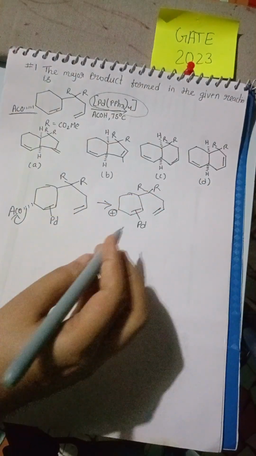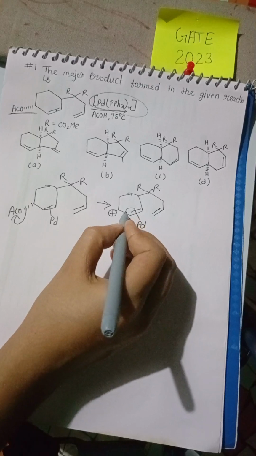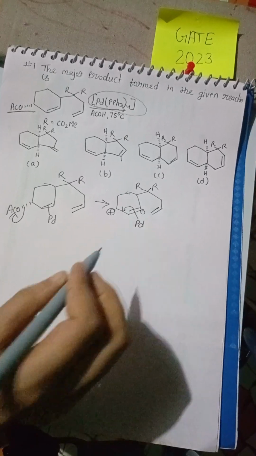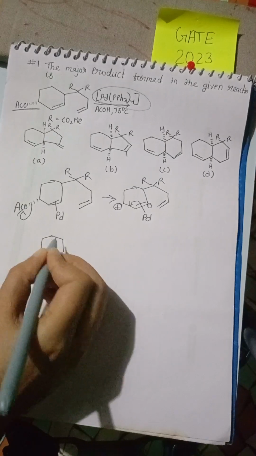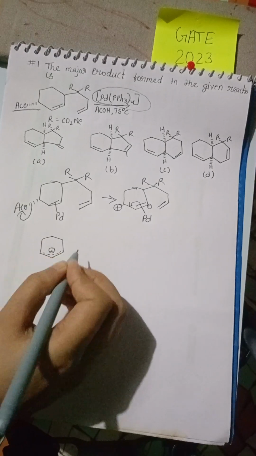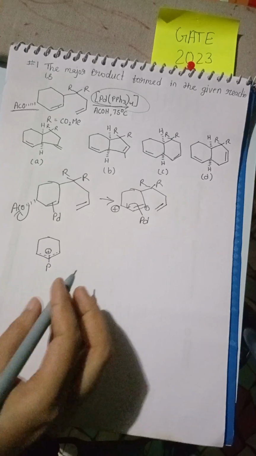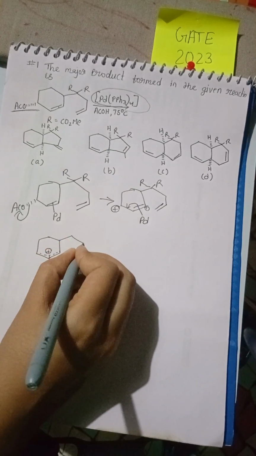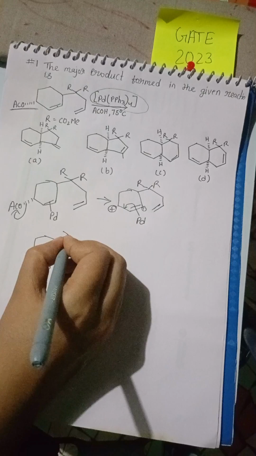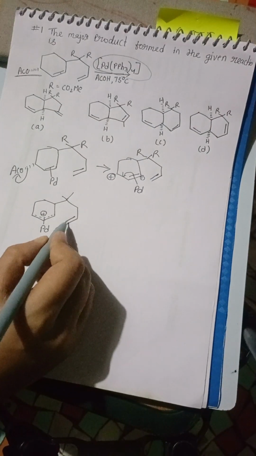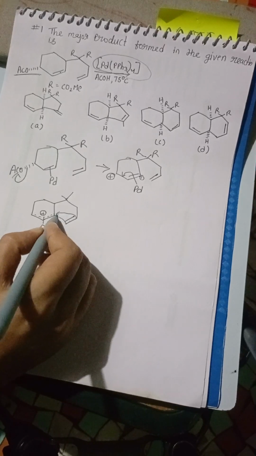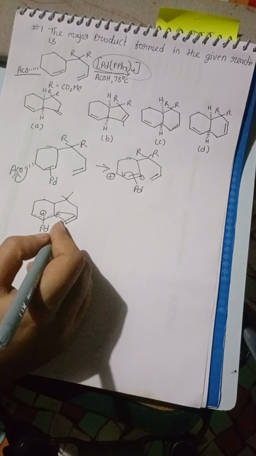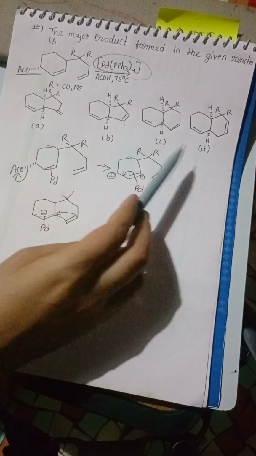R. Okay, so now because we have positive charge here, this pi bond will move here and we will get positive charge here, and this can be written like this. Okay, now let's see what we can do with this. So this bond we have now, double bond, this can attack from here and this can attack from here. According to this attack we are going to get either these two, or these two.